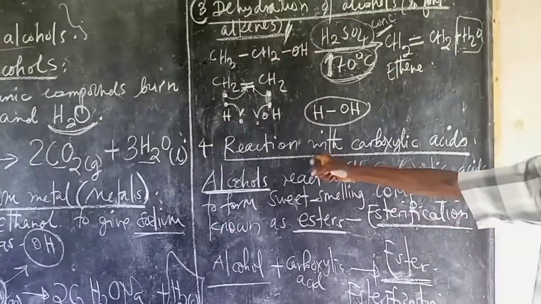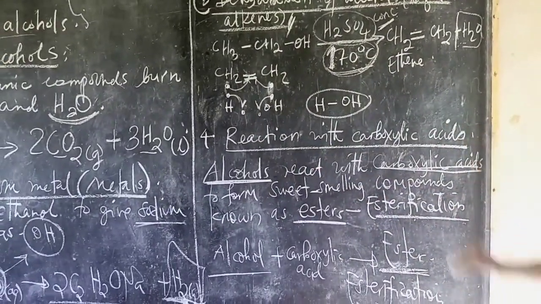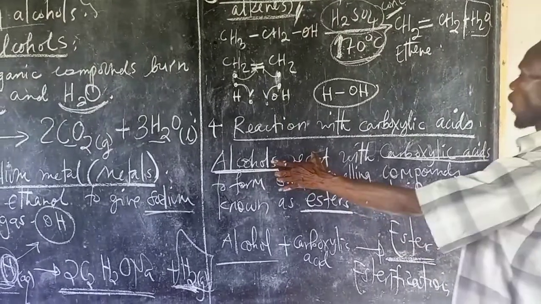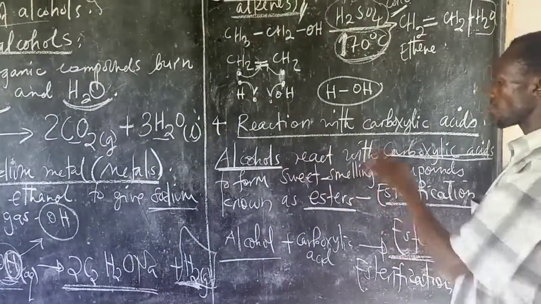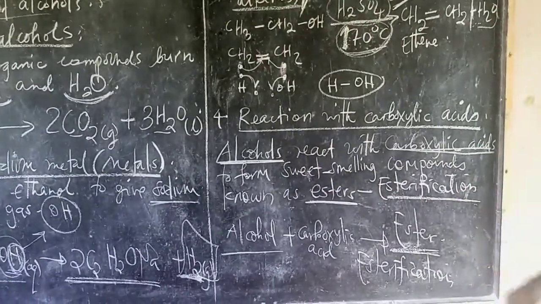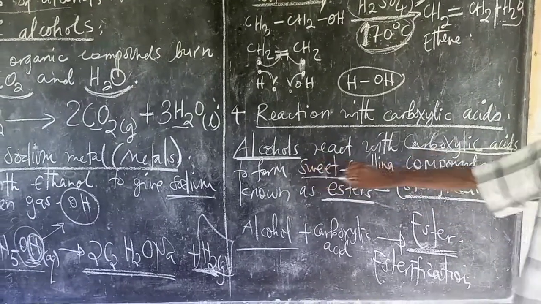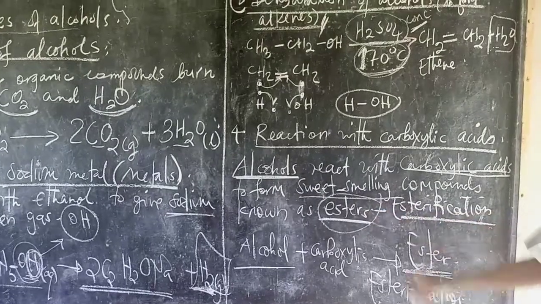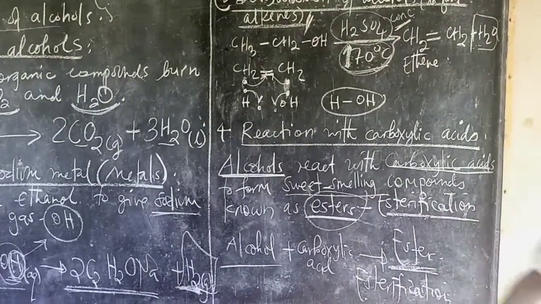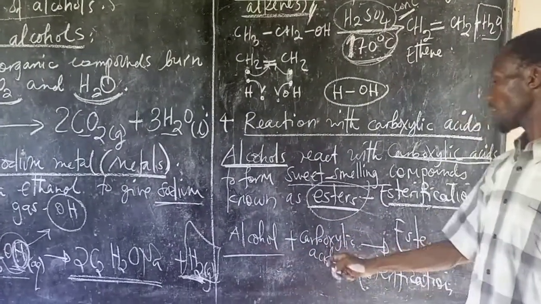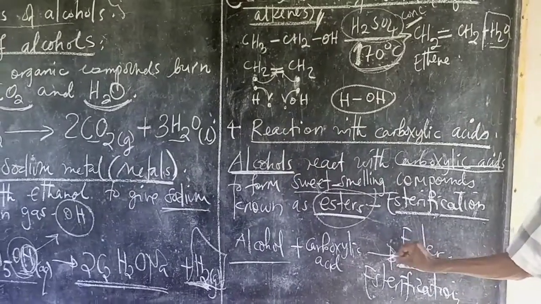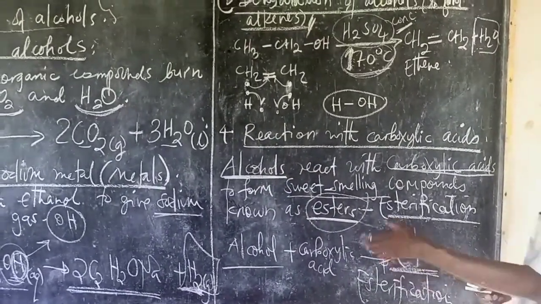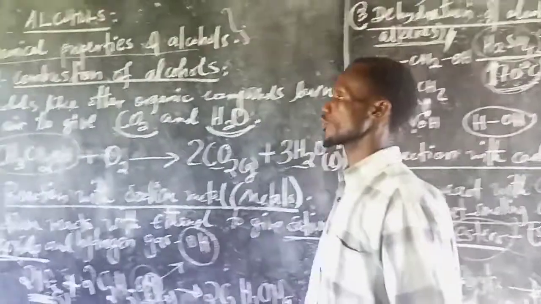And also we have reaction with carboxylic acid. When alcohol and carboxylic acid get together, they form a sweet-smelling compound called an ester, and the reaction is called esterification. So that is the reaction between alcohol and carboxylic acid to form an ester. This reaction is called esterification, and I've shown the detail of it there.